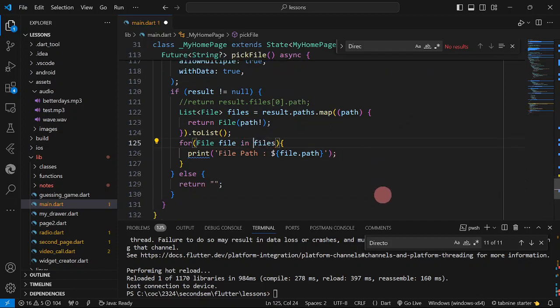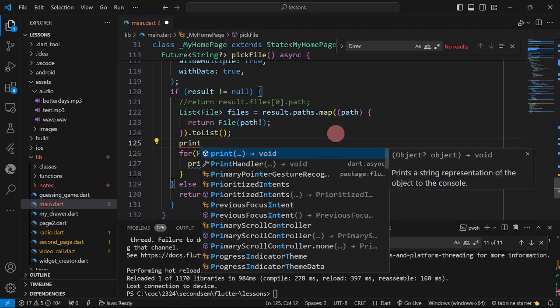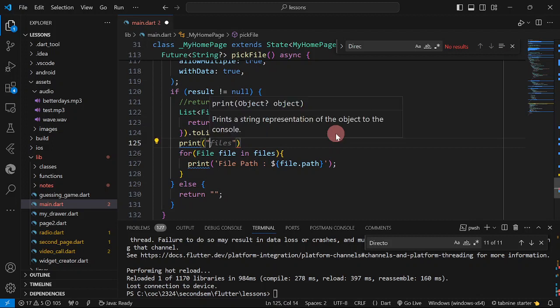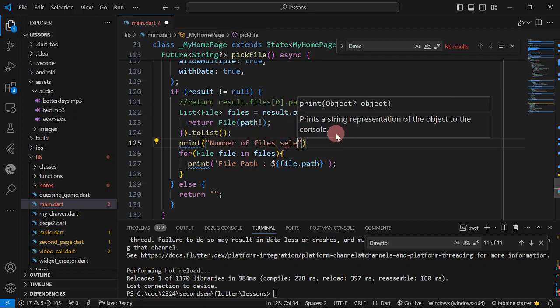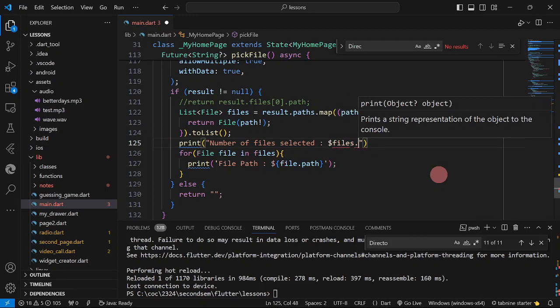In files. But I could also print, by the way, the number of files selected, that length.